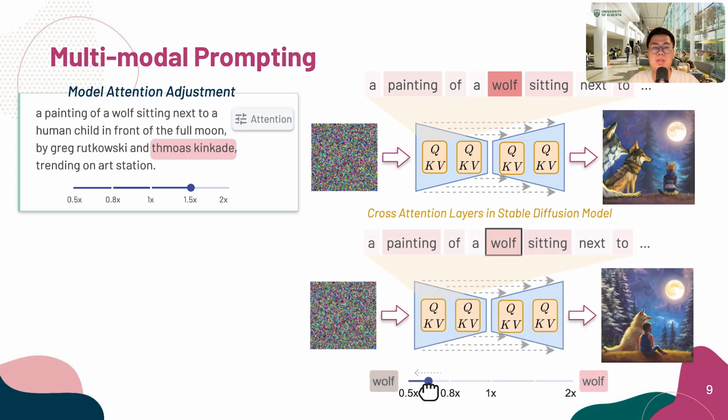For example, here the model originally generated two wolves in the image. By decreasing the attention to this keyword wolf, the model now quickly renders only one wolf in the image.